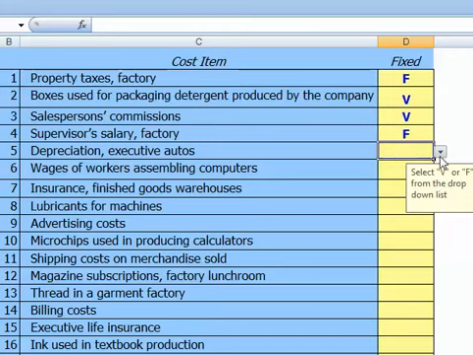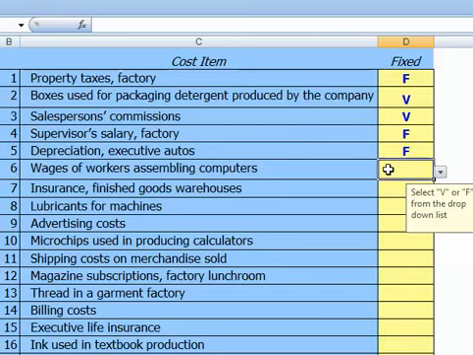Depreciation on our executive autos, typically if we use a straight line depreciation method, will be fixed. The wages of workers assembling computers in our factory will be variable. As we produce more computers, we'll need to pay our workers more money.